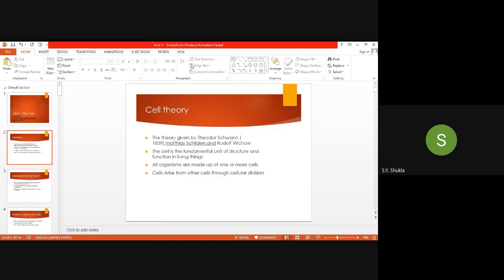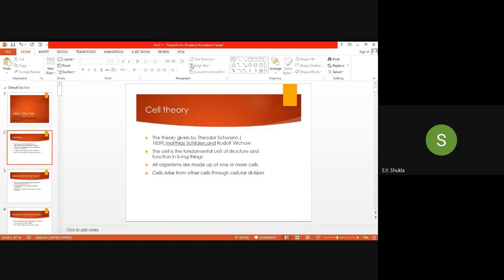After this definition of the cell, there is the very important cell theory, which is given by Schleiden, Schwann, and Rudolf Virchow. It was modified by Rudolf Virchow, but it was given by Schleiden and Schwann.